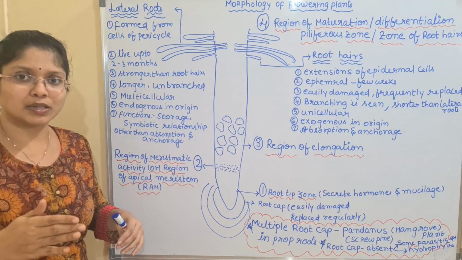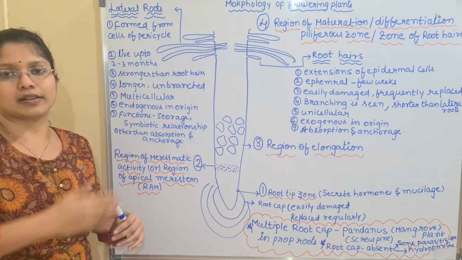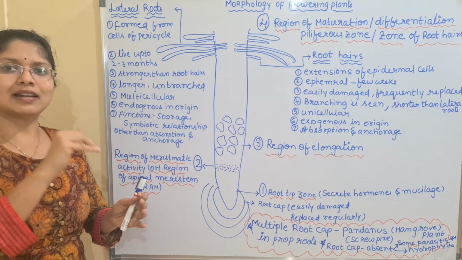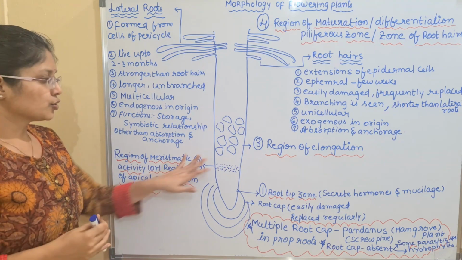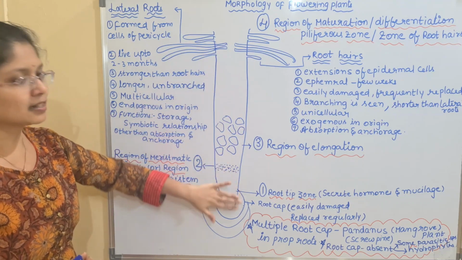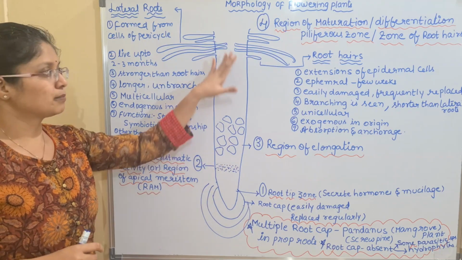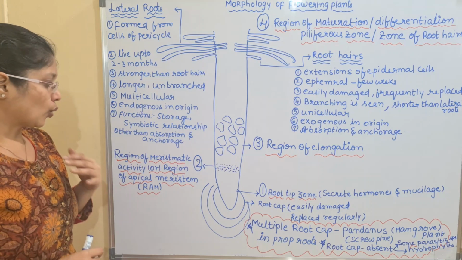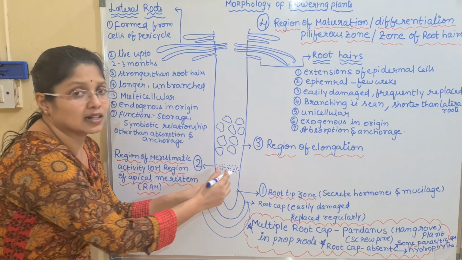The first layer is the epidermis. Next we have the cortex. Inside we have the stelar region. So the epidermis is the outer layer, the cortex is the middle layer, and the inner core layer is the stelar region. That is what is present inside the root. We are not showing any anatomical view of the structure, simply the superficial view of the root structure here.